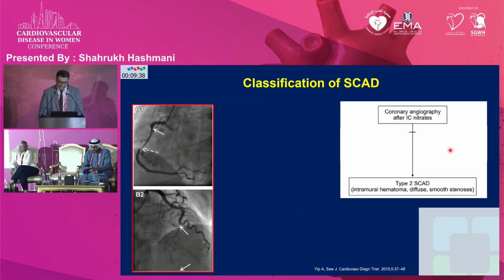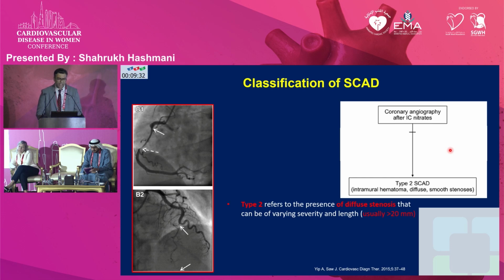For type 2 SCADs, it's usually diffuse stenosis affecting more than 20% of the lumen. It's of 2 types. Type A is basically covered by normal proximal and distal segments, whereas in type B, usually it's the distal segment of the arteries that is commonly involved.